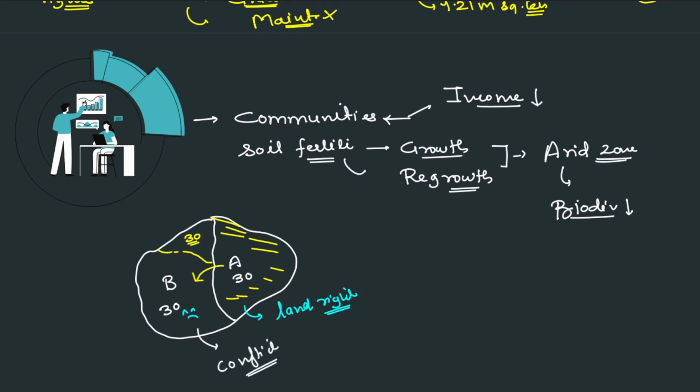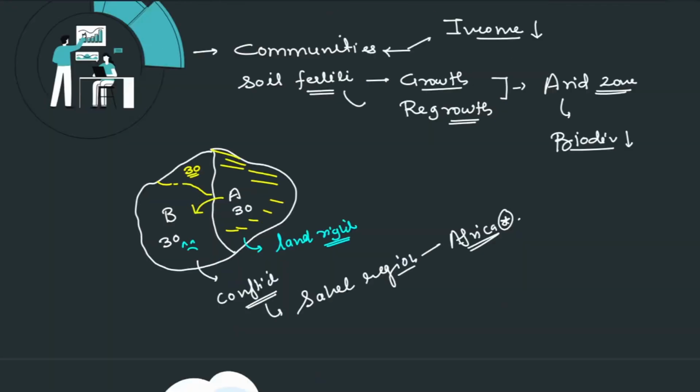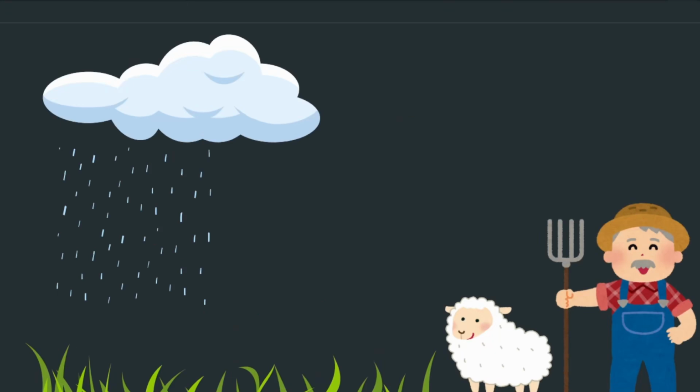And this can be very clearly seen right now in the Sahel region in Africa. A very, very important case study, you can say. Now let's finally come to the last points of our rangelands. What is pastoralism? What is the process of pastoralism? And why does it depend so much upon the rangelands? And how can we see it in the context of India?